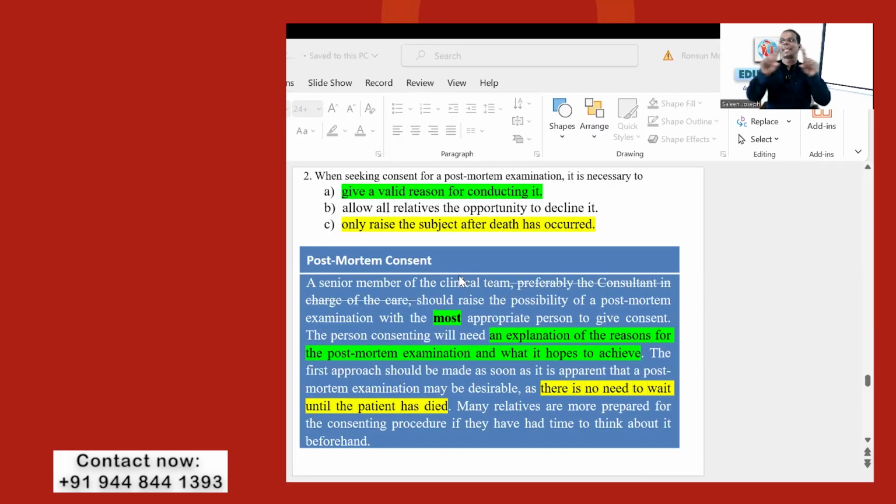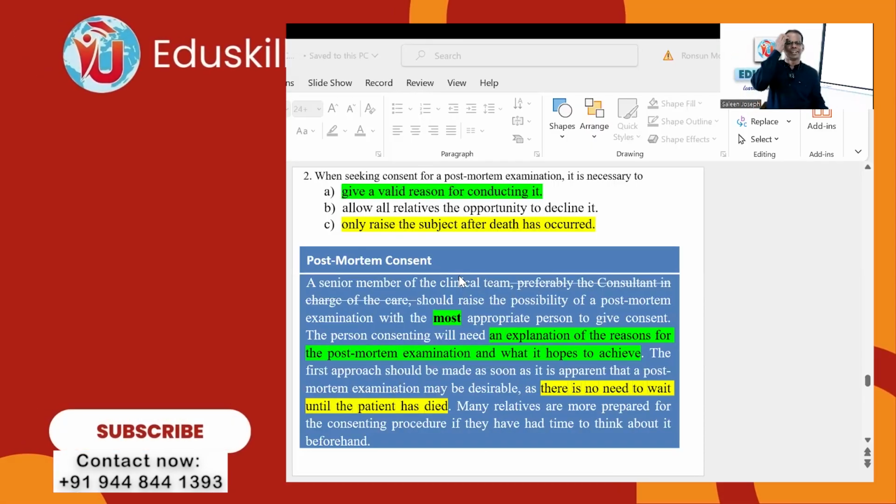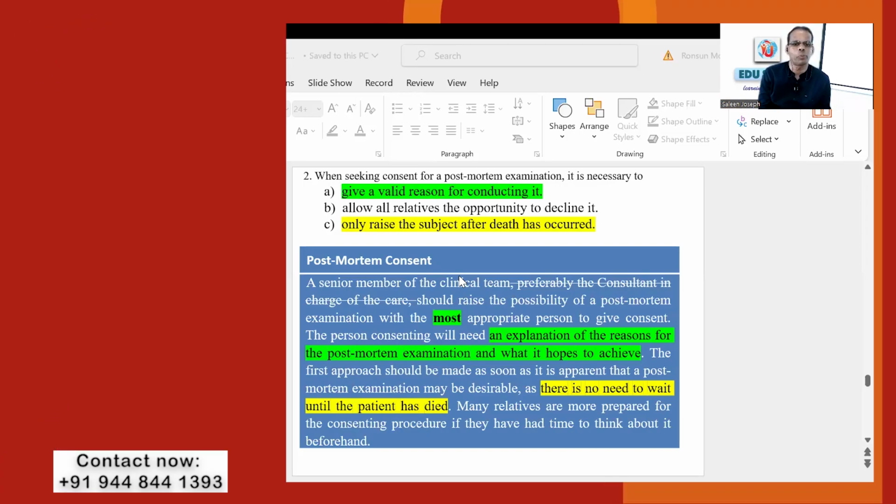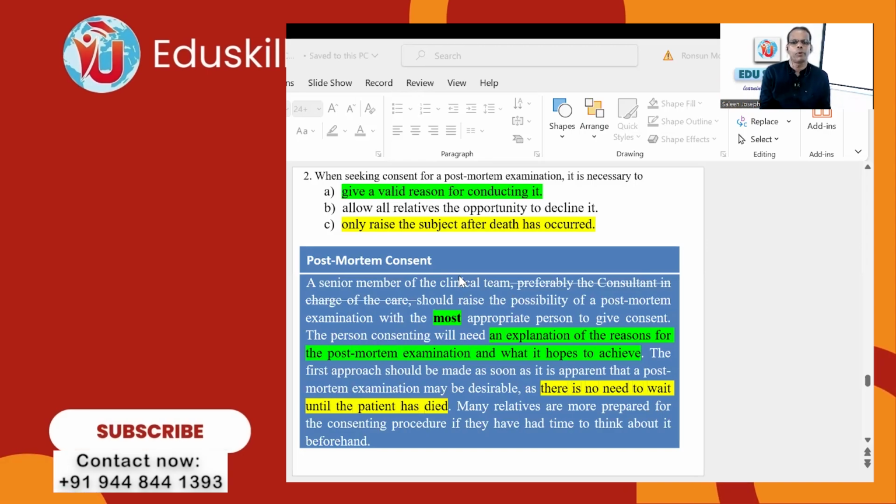If I make it full screen, I can't highlight. Now it's okay. A senior member of the clinical team, preferably the consultant in charge of the care. So that is a subject complement. That has to be eliminated so that you can save time. So how do you read? A senior member of the clinical team should raise the possibility of a postmortem examination with the most appropriate person to give consent. What is that? Most appropriate.